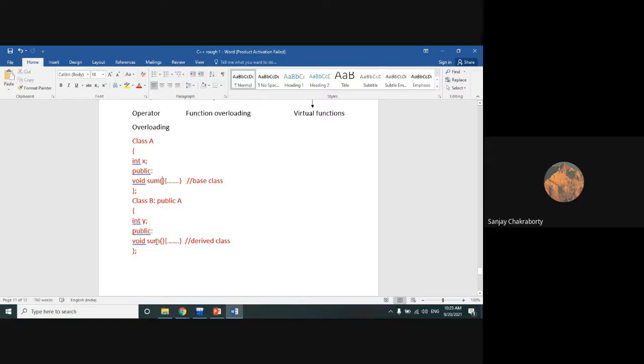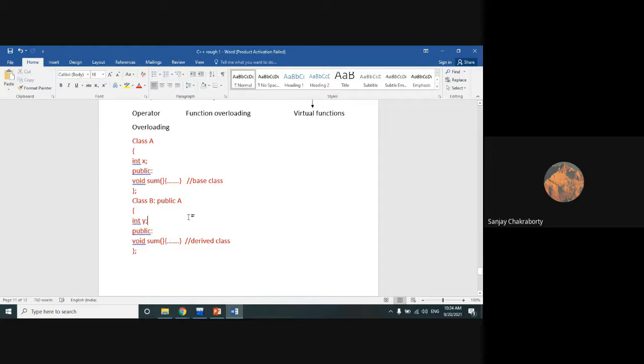Now, if we call this function with the help of an object, what actually happens? If we call this function with the help of this B object, then we get the overriding concept, not overloading. This means the B class sum function overrides the A class sum function, which we have already discussed in method overriding in inheritance, if you remember.